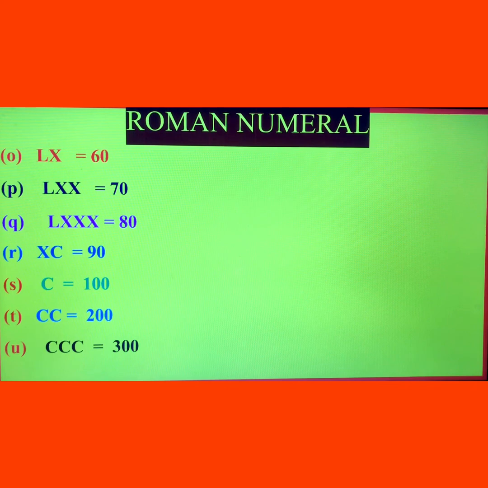And after that, if you want to write 400, then you cannot repeat C 4 times. You cannot write C 4 times. So what will you have to do? You will use the symbol of 500. And the symbol of 500 is D. And if you write the C just before D, C is the symbol of 100, so 100 is subtracted from 500, you will get 400. D is the symbol of 500 and C is the symbol of 100. So if you subtract 100 from 500, it will be 400.